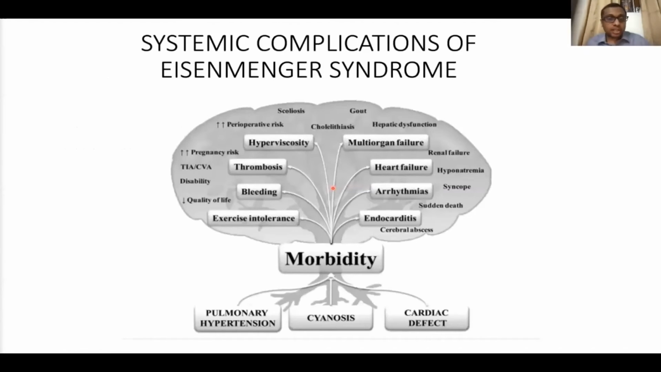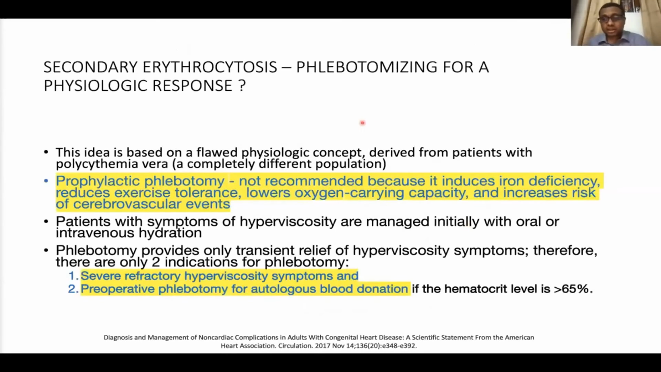So coming to the systemic complications of Eisenmenger syndrome, the cartoon suggests they have multiple problems: liver, kidney, the brain, then hematological issues. So coming to the key recommendations in this area: secondary erythrocytosis. This is not like polycythemia vera. So time and again we have realized this.